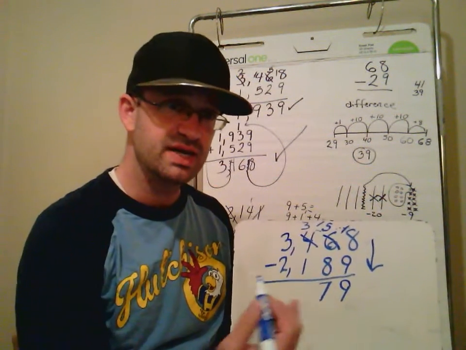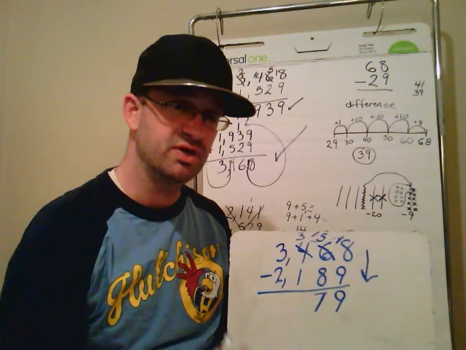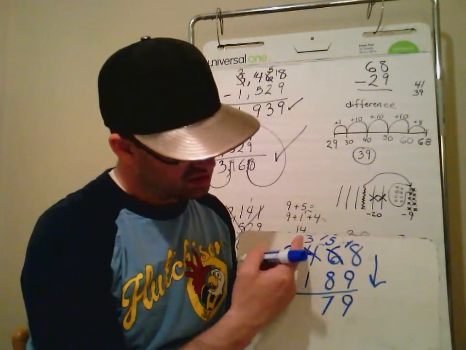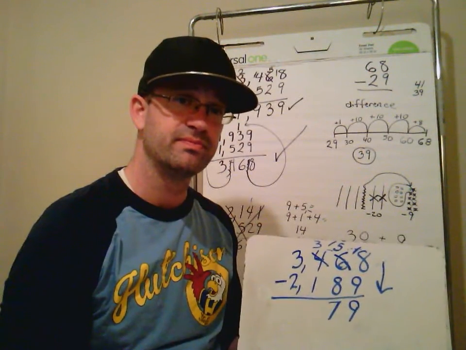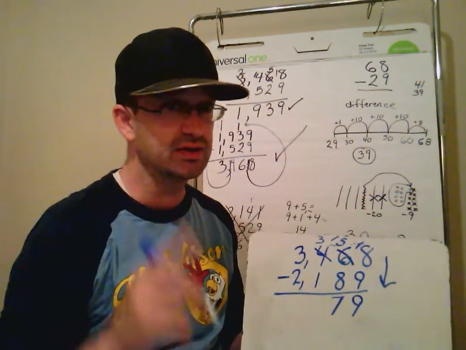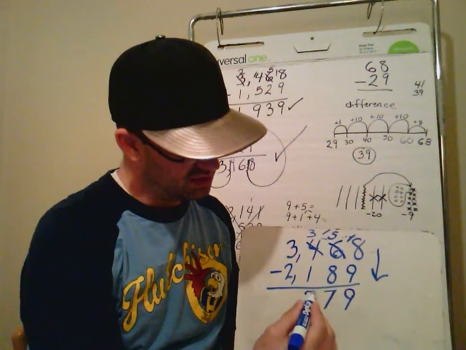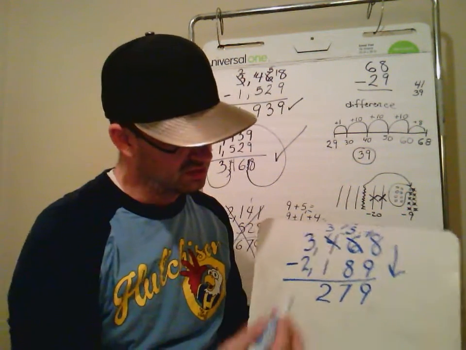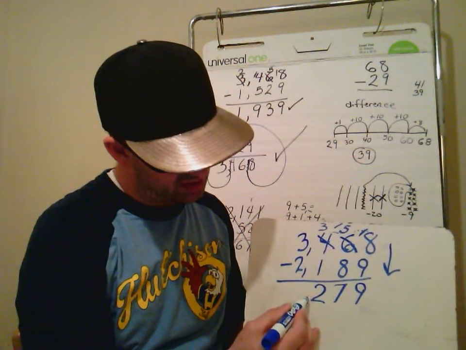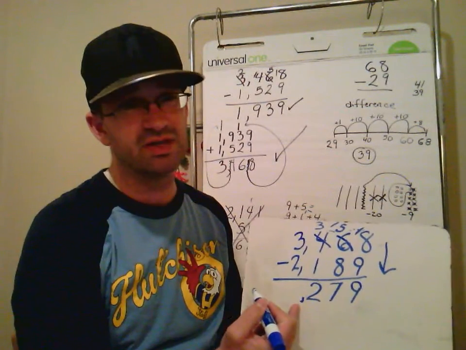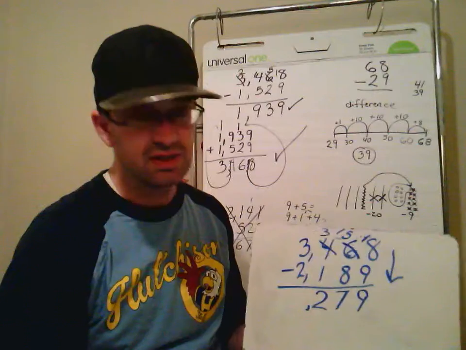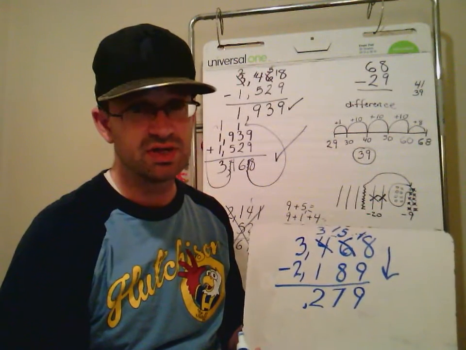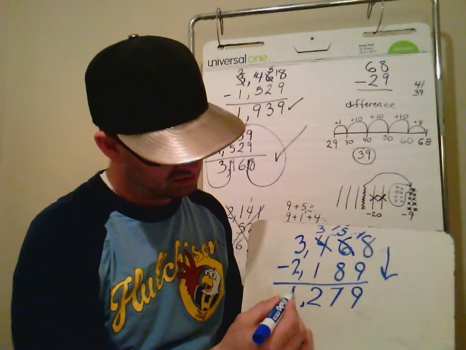7 10s. Like we talked about in our place value, the 7 has value. So those 300s take away 100. You already yelled the answer out. I already hear you, I got you. 3 minus 1 is 2. I'll bring my comma down if I need it. If it's a 0 over here, I don't need the comma, but I have a feeling it's not 0. 3 thousands take away 2 thousands is 1,000.